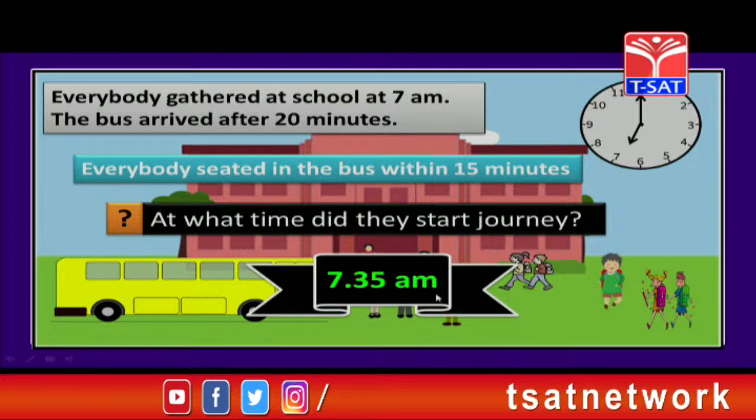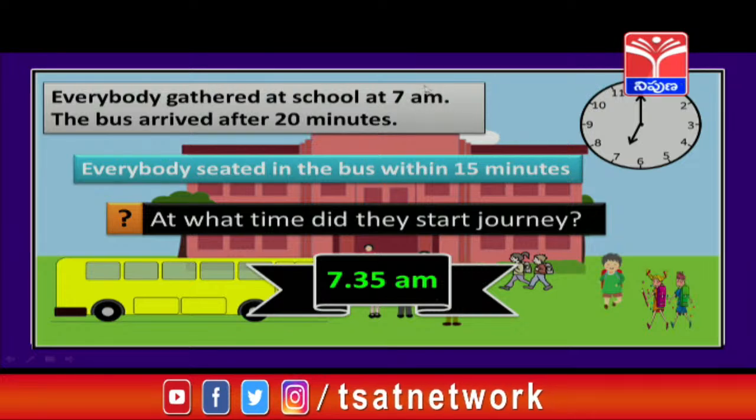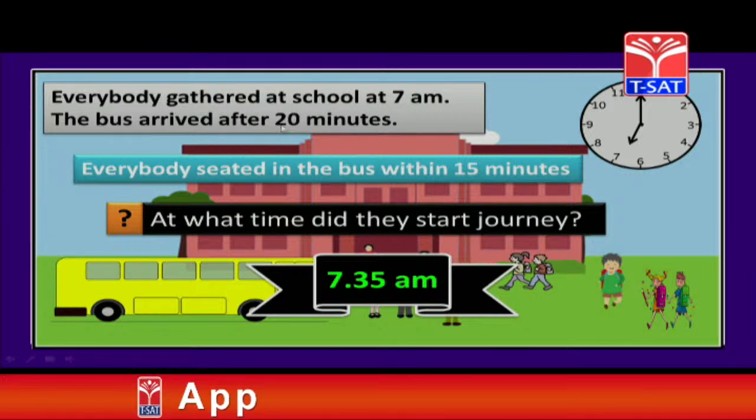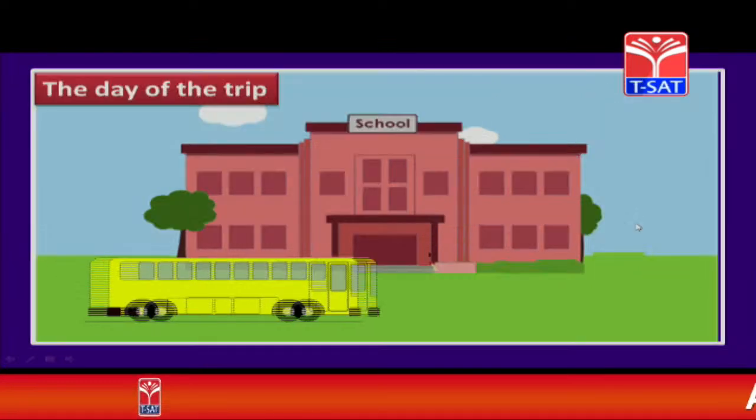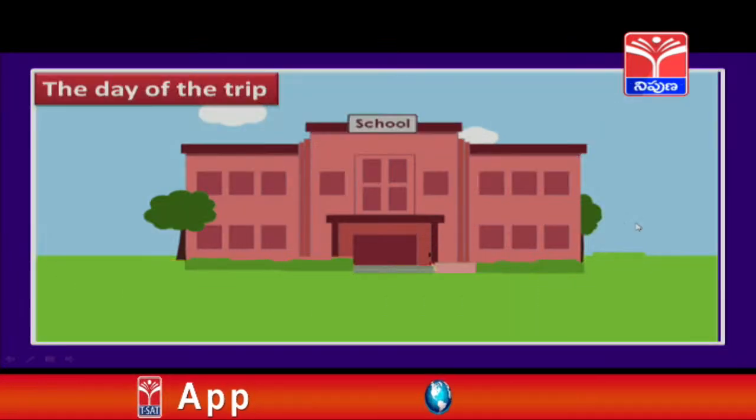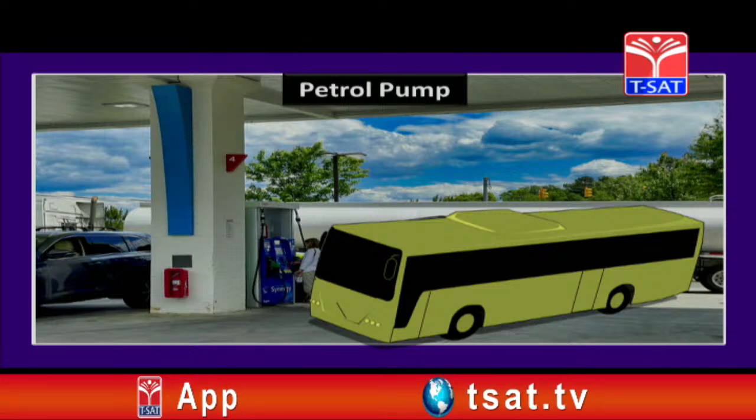in the morning. How? They all gathered at 7 a.m., isn't it, children? Then after 20 minutes the bus arrived and 15 minutes for them to settle down in the bus. So, 20 plus 15, 35 minutes. So, after 7 they took 35 minutes to settle down and at exactly 7:35 the bus started for Golconda. And on the way, children, the bus stopped at a petrol pump.